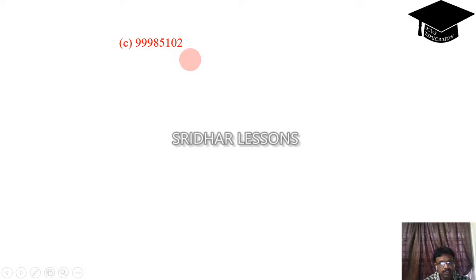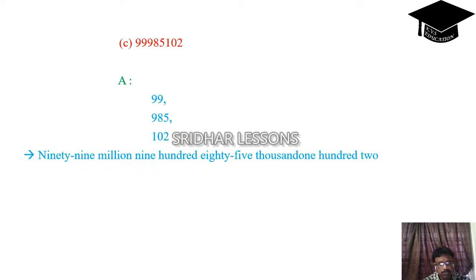Again, for this also it is the same. 99 comma 985 comma 102. That means 99,985,102. Okay, we will see the next one.